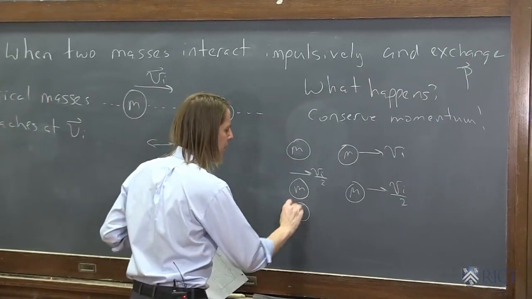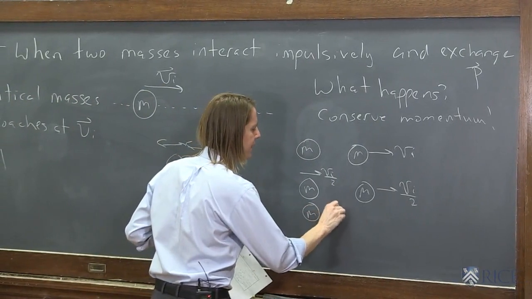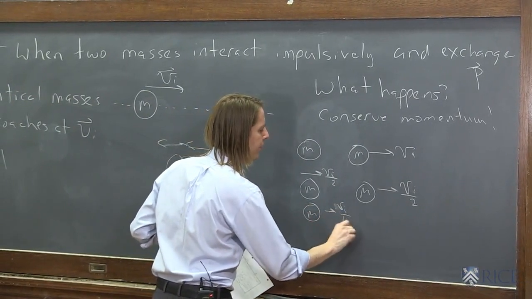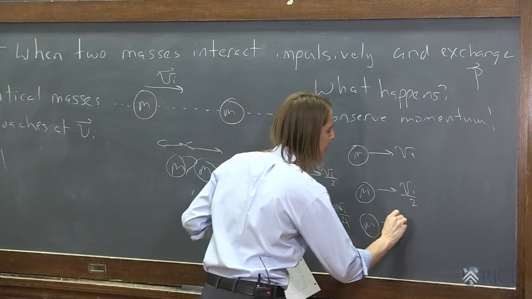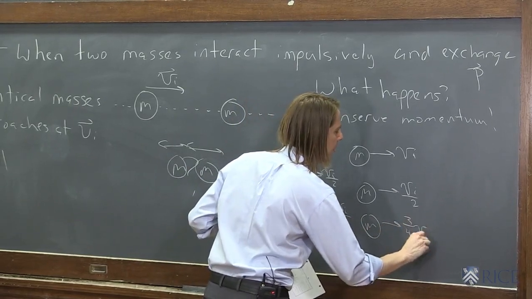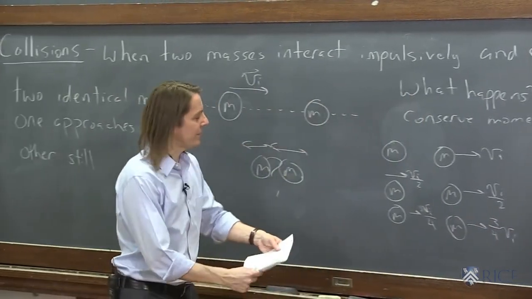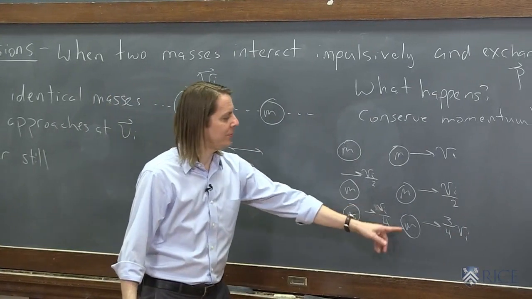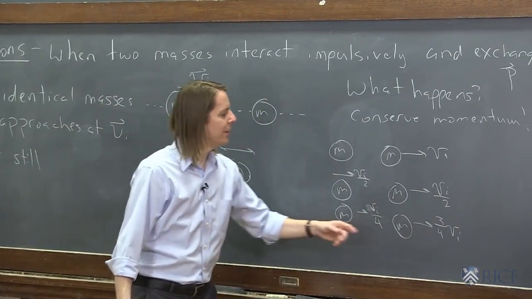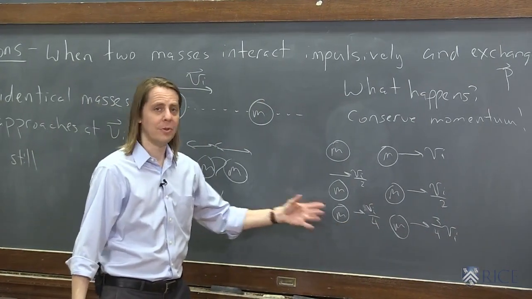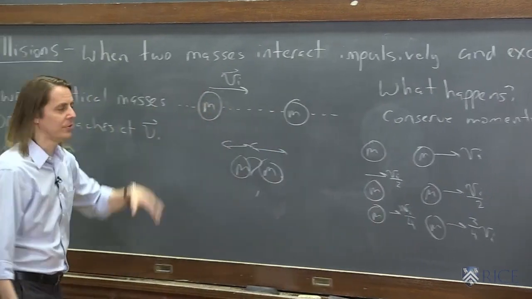This one could move forward at vi over 4, as long as this one moves forward at 3/4 vi. Because then it's still going to be m times vi over 4 plus m times 3vi over 4 is m times 4vi over 4, which is mvi. So the momentum would still be conserved.